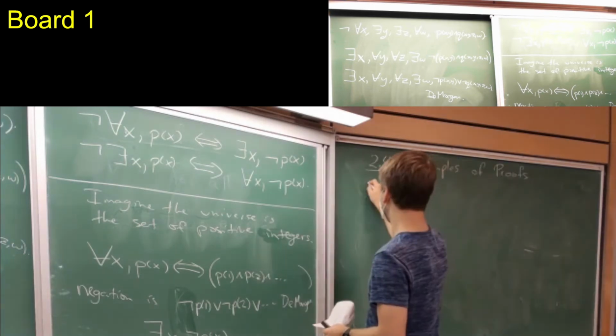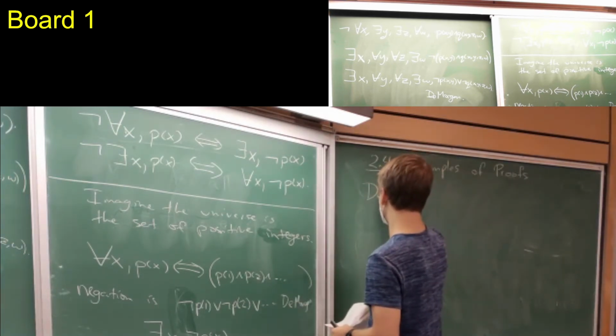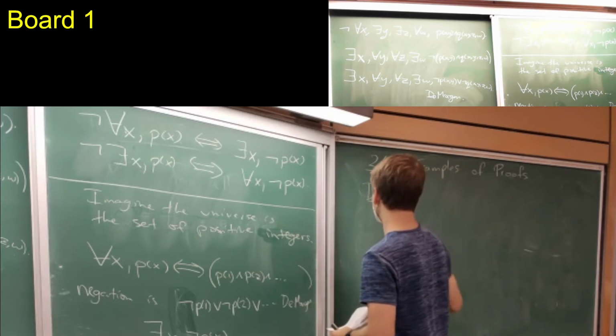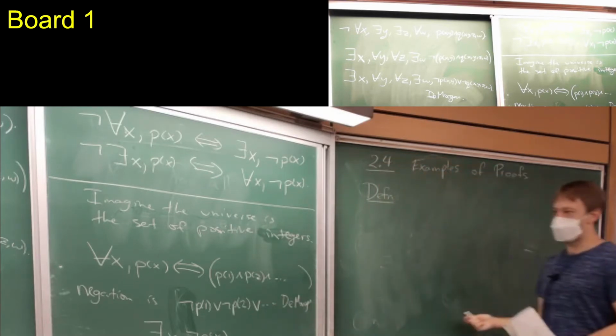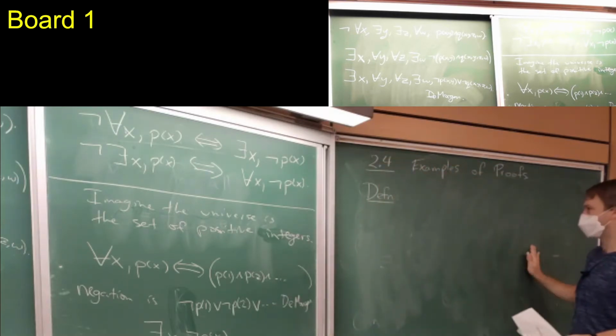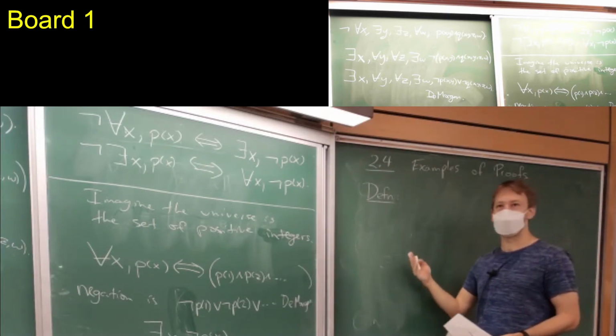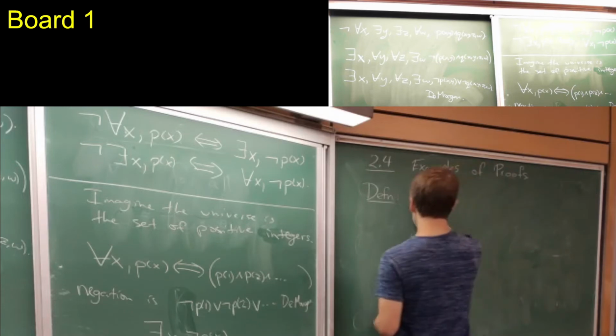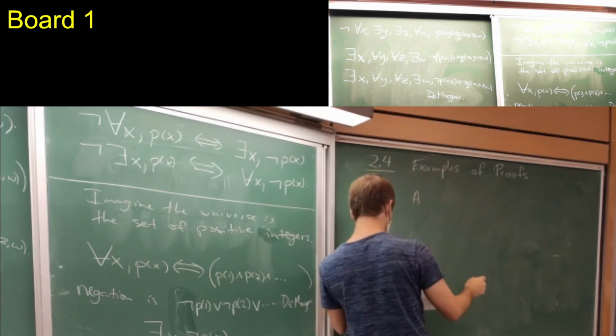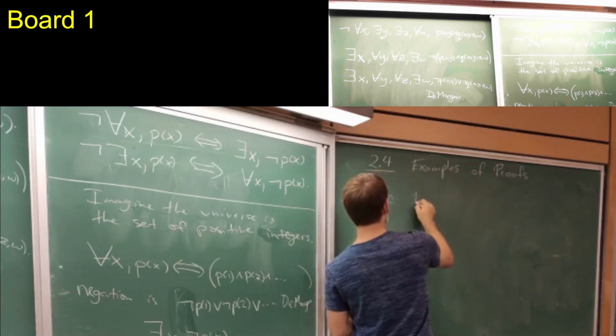Okay. Here's something I guess everybody probably knows. So what's an even number? Right? 2 is an even number, 4, 6, 8. Basically, let n be an integer.